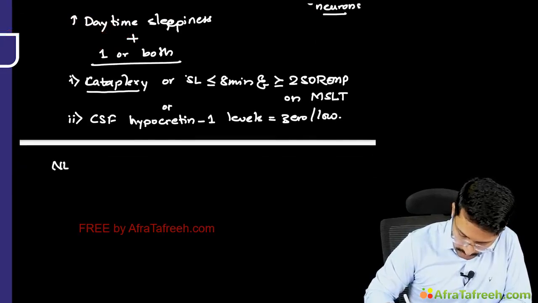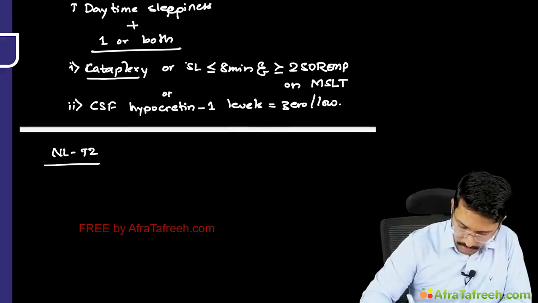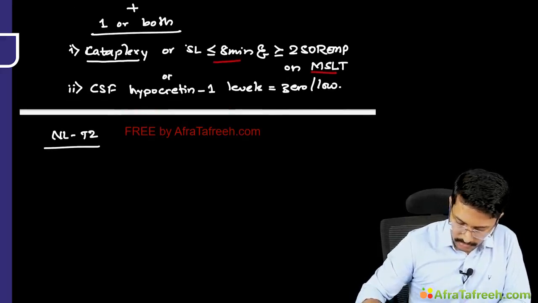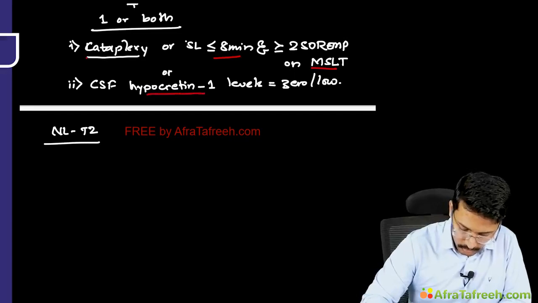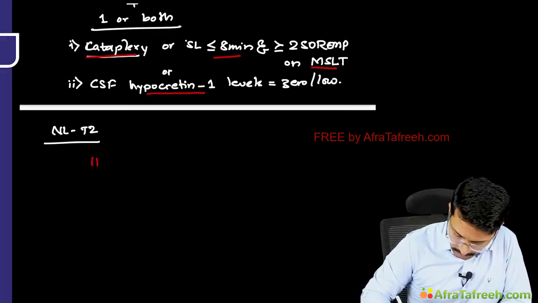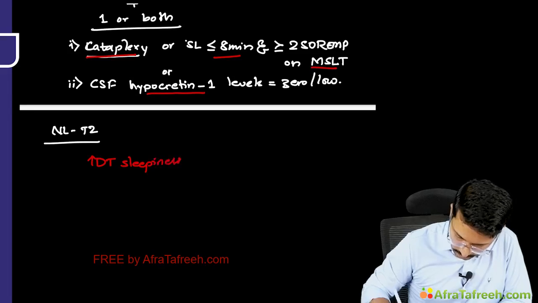For narcolepsy type 2, it is all similar, right? Patient has excessive daytime sleepiness plus his multiple sleep latency study is very similar, but these patients do not have the low hypocretin values and they also generally do not have cataplexy. I forgot to tell you. So in terms of symptoms, they have excessive daytime sleepiness, right?